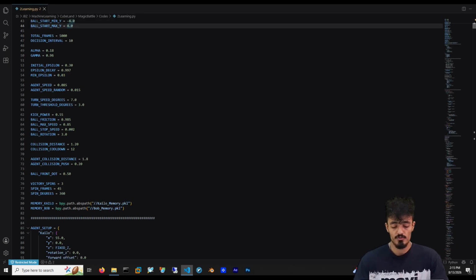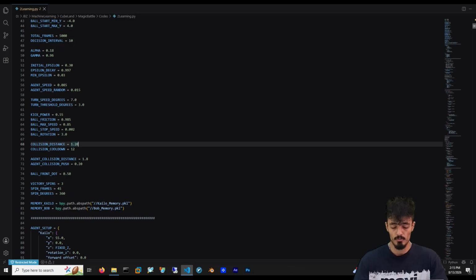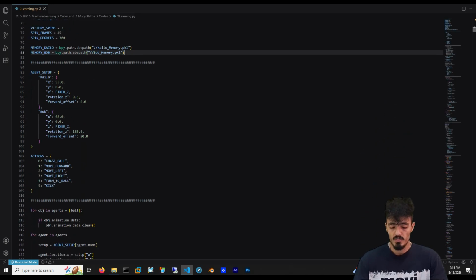After that, we use these names to get the actual Blender objects and store them as Kailo, Bob, and ball. This allows the Python script to control their position, rotation, animation, and movement.